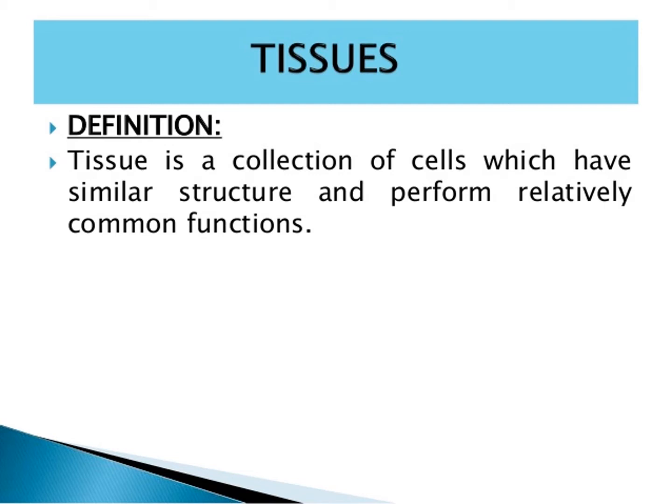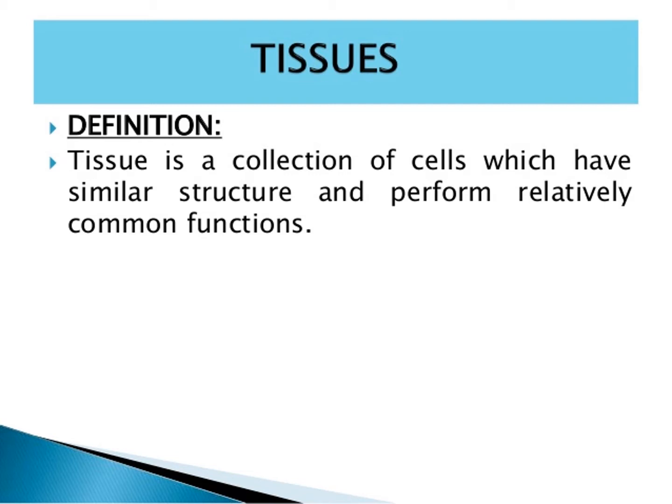Okay, that is the organization of tissues. A group of cells positioned and designed to perform a particular function is called a tissue. Okay. Understood, everybody?